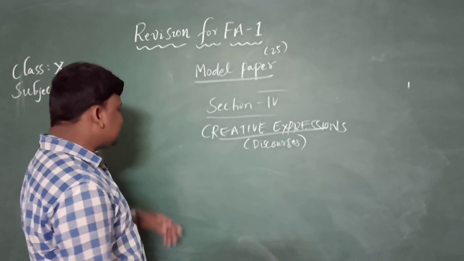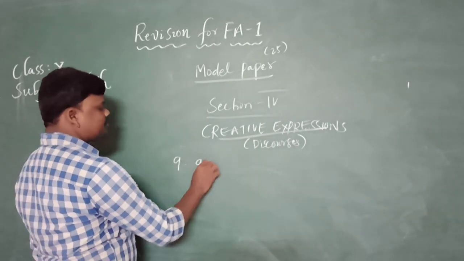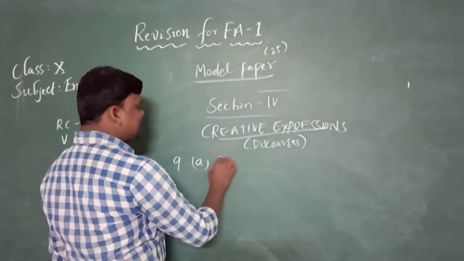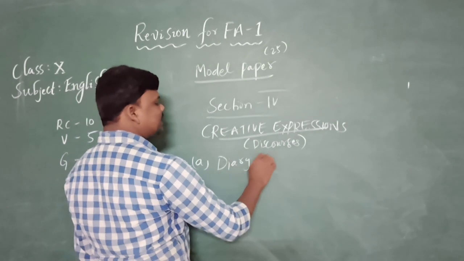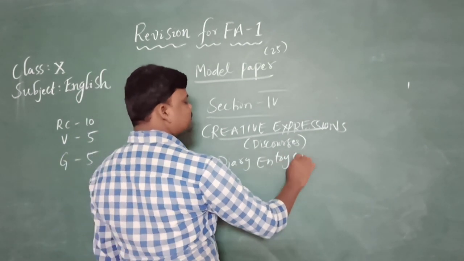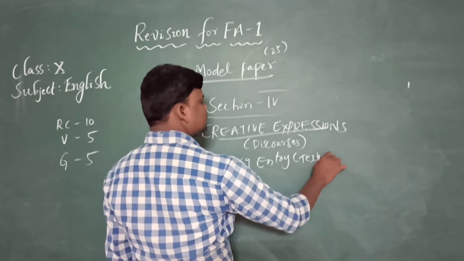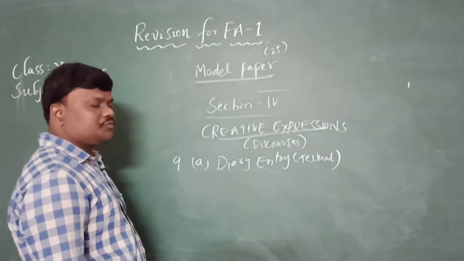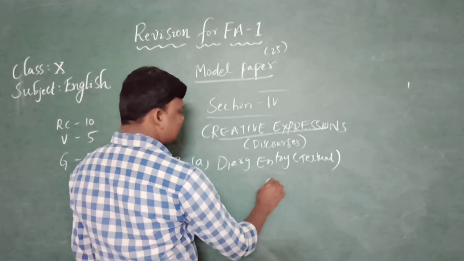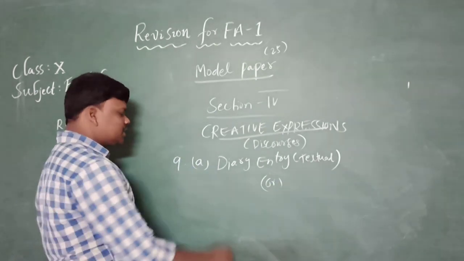Discourses 7 and 8 are completed. Ninth A is a diary entry. This is from textual. And there is an internal choice for these two.